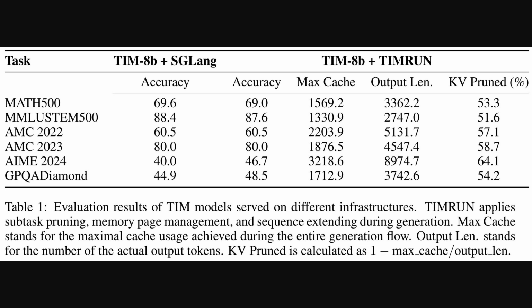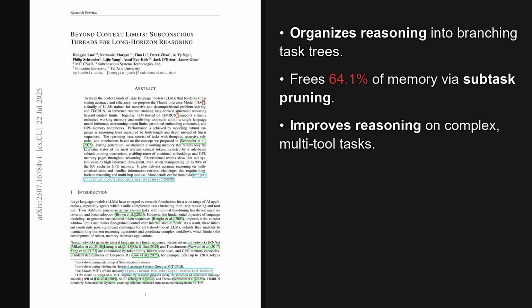way less computation. So, to wrap things up, the big takeaway here is a fundamental shift in how we can get LLMs to tackle complex problems. Instead of treating language like a long, straight road, this new Tim and TimRun system organizes reasoning into a branching tree of tasks and subtasks. This structure, combined with smart memory management that prunes away old information, lets the model perform incredibly long and complex reasoning, maintaining high accuracy while using far less memory. It's a really elegant solution to a major bottleneck in AI.